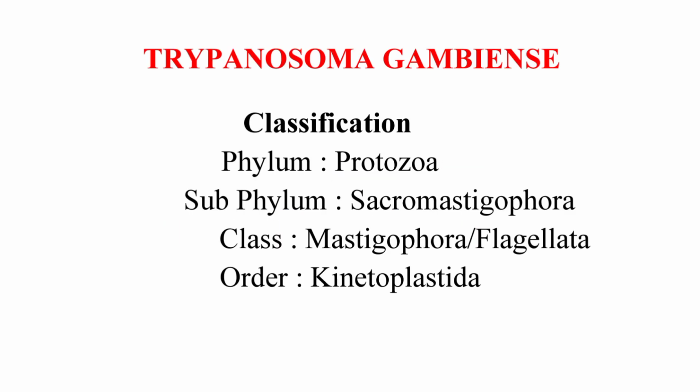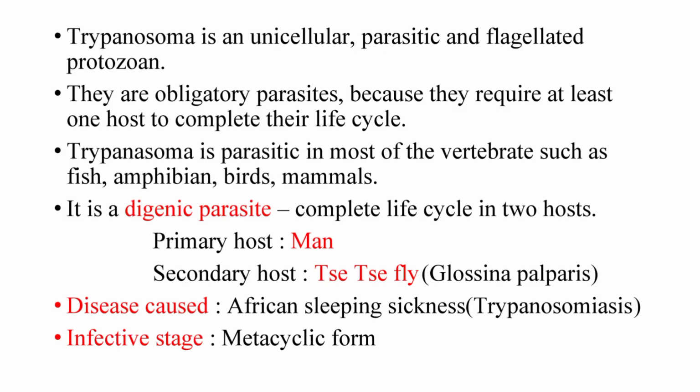Trypanosoma gambiense classification: Phylum Protozoa, Subphylum Sarcomastigophora, Class Mastigophora or Flagellata, Order Kinetoplastida. Trypanosoma is a unicellular, parasitic and flagellated protozoan. They are obligatory parasites because they require at least one host to complete their life cycle. Trypanosoma is parasitic in most vertebrates such as fish, amphibians, birds and mammals.